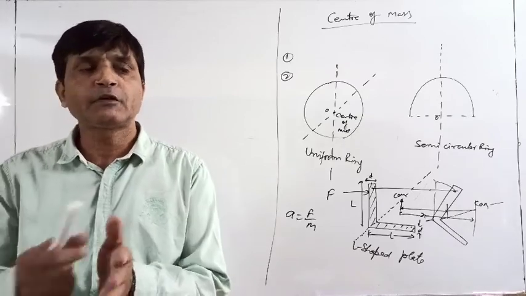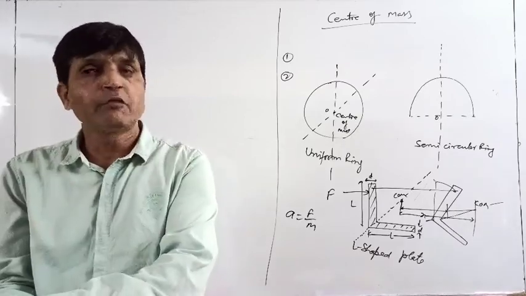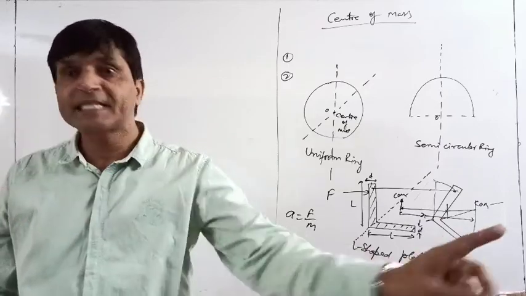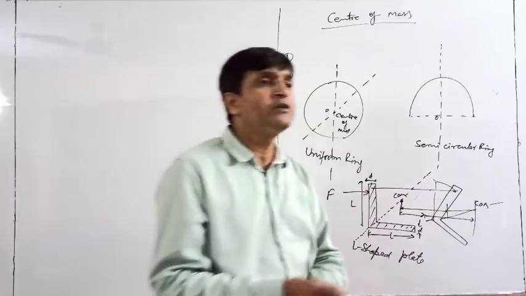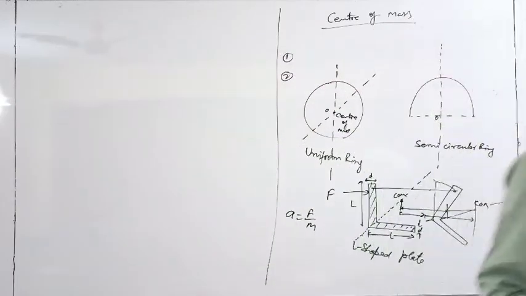So the net effect is a combination of these two. You won't get only the translational effect. The translational effect will come only when you are considering which point? The center of mass. So this is the idea behind consideration of center of mass.